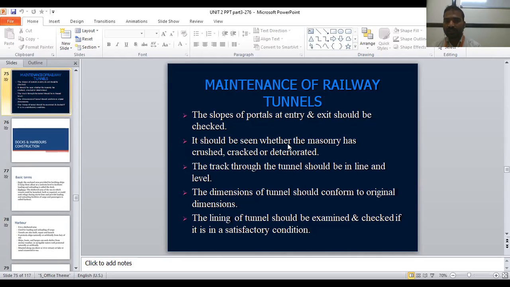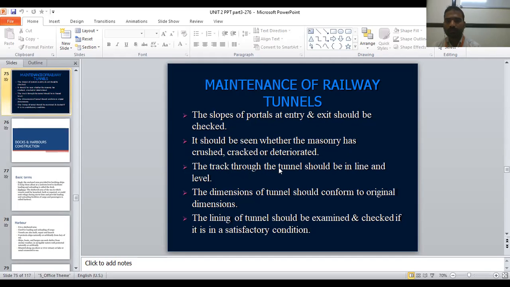It should be seen whether the masonry has crushed, cracked, or deteriorated. Means the constructed tunnel, you have to check whether there are cracks, whether any portion has been removed or not. Okay, you have to check. Crushed, cracked, or deteriorated part is checked.